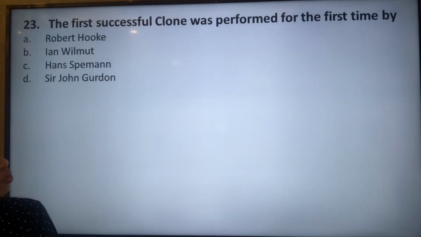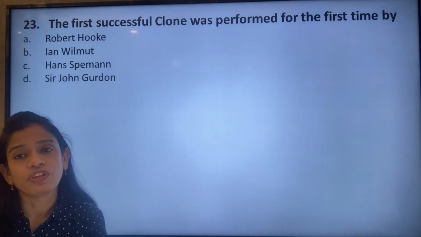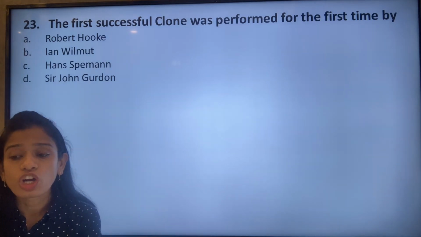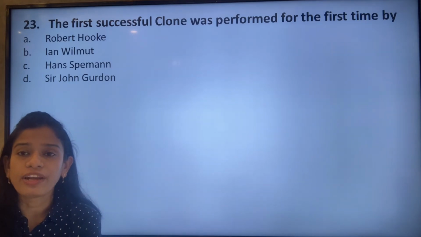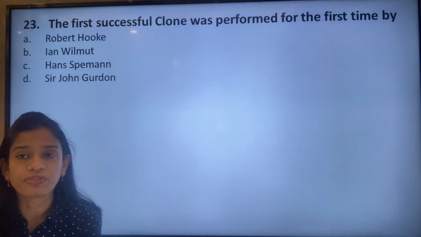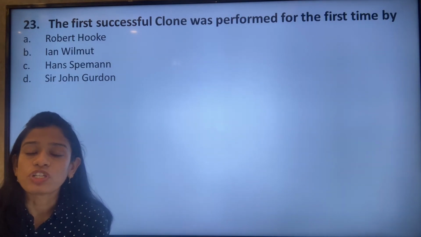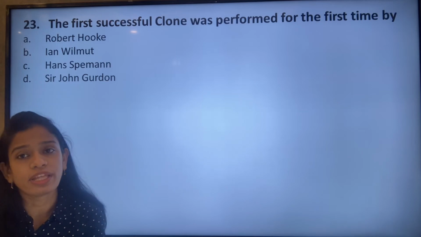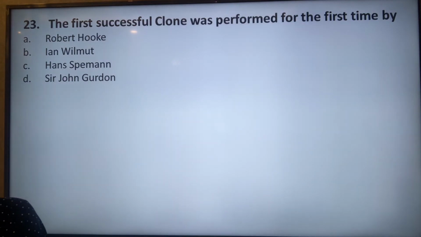The first successful clone was performed for the first time by Robert Hooke, Ian Wilmot, Hans Spemann or Sir John Gordon. If you have read the chapter thoroughly, you will know the correct answer for the first successful cloning. See, cloning is such a technique which has been tried for a long time. Scientists throughout the world have been trying it. But the first successful clone, which actually stayed alive for years together, was developed by the scientist Ian Wilmot, that is option B.